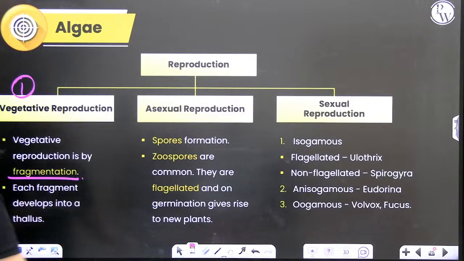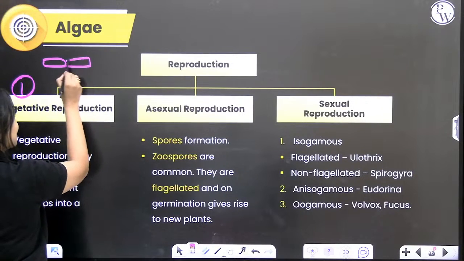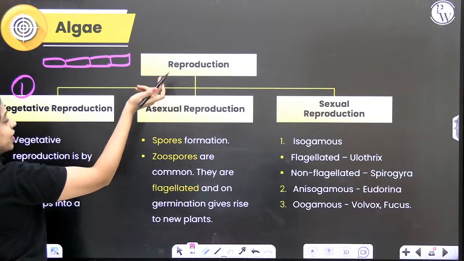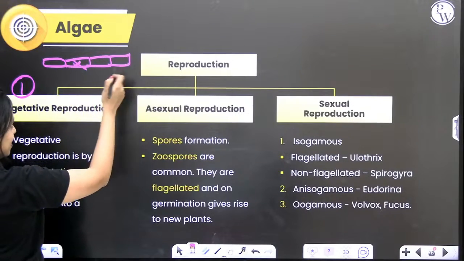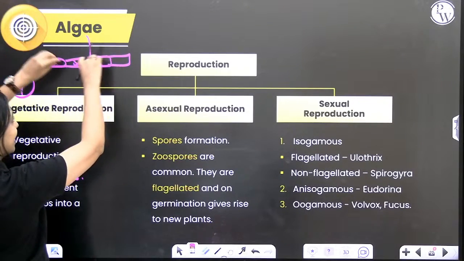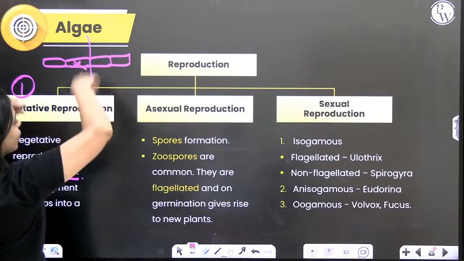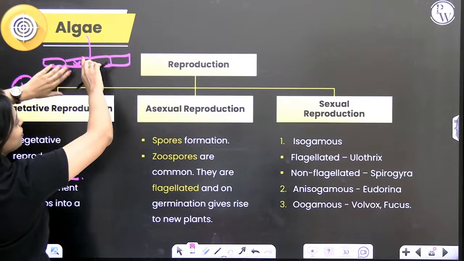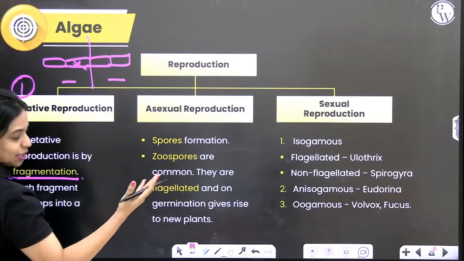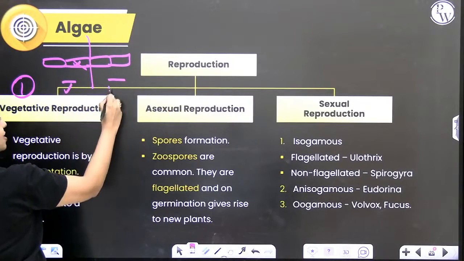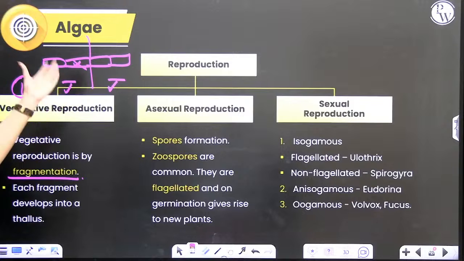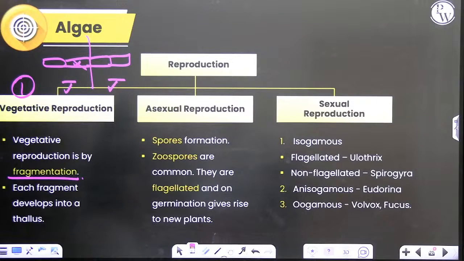We just saw how there are some organisms that are filamentous, right? Like Ulothrix and Spirogyra. If in this filament, this cell dies for some reason, or this filament gets cut because somebody walked past it or some organism walked past it, this became two fragments. Fragments means what? Pieces. For some reason, if a long thread becomes fragments, then each individual fragment is equivalent to a new organism.